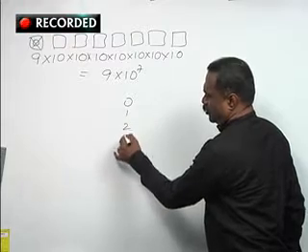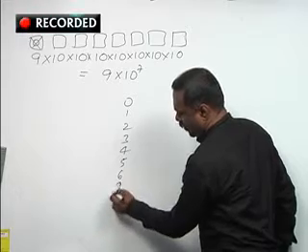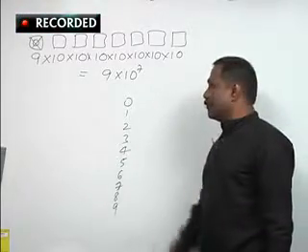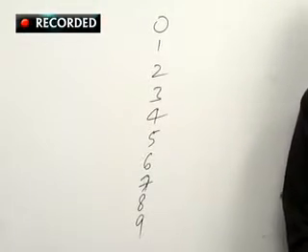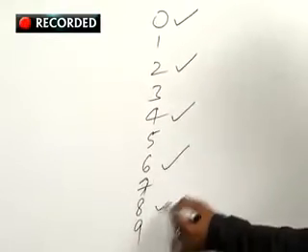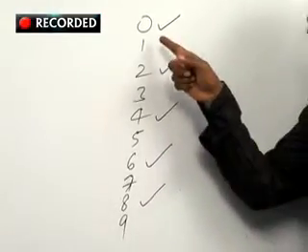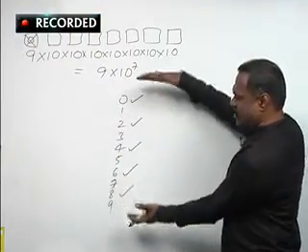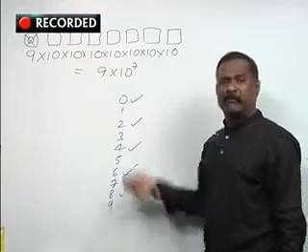If I write the digits 0 to 9, then among these, how many are even, how many are odd? You know that 5 digits are even and 5 digits are odd. That means all these digits are equal in number: 5 even, 5 odd.